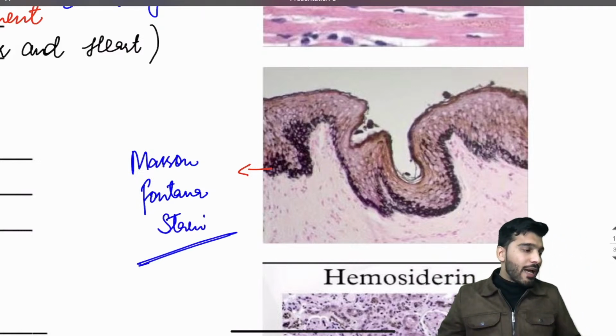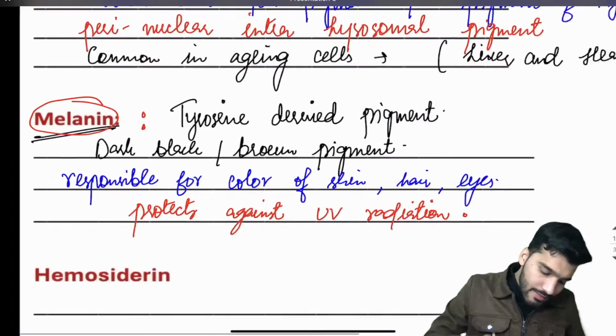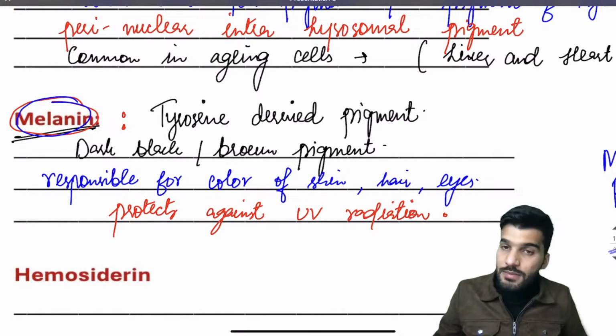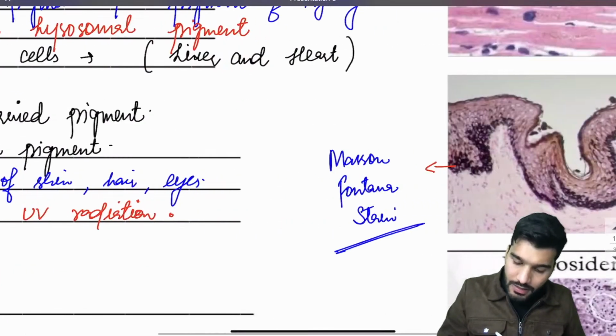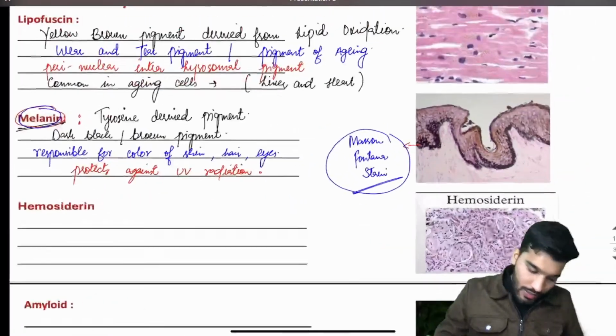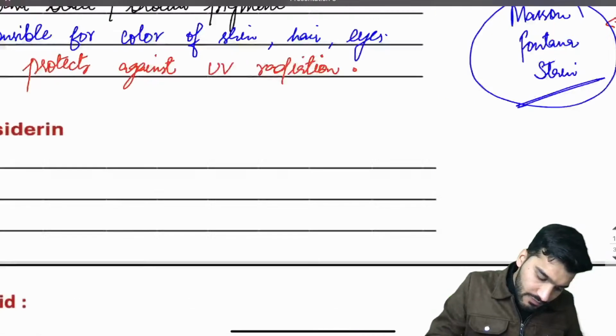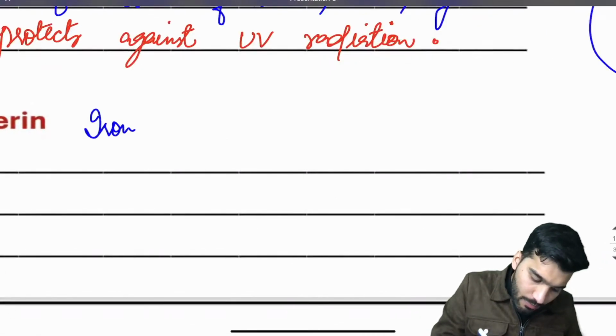Okay, general path, simple questions will be asked, guys. Every single thing is important. So rather than just discussing melanin, we also discussed albinism, integrated it with dermat, and the stains are also cleared. Masson-Fontana stain. Okay, then hemosiderin, it's an iron derived pigment. These are the easy ones, so let's go a bit fast.